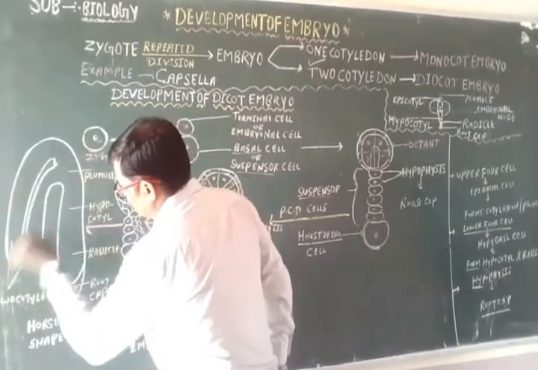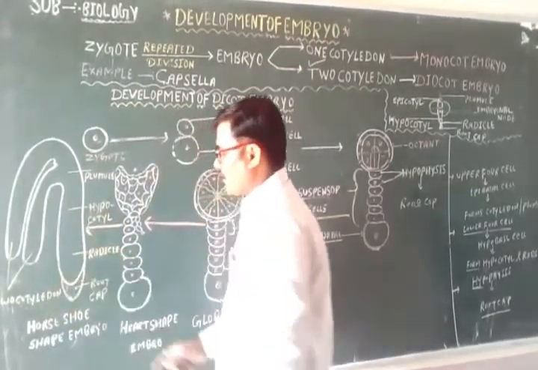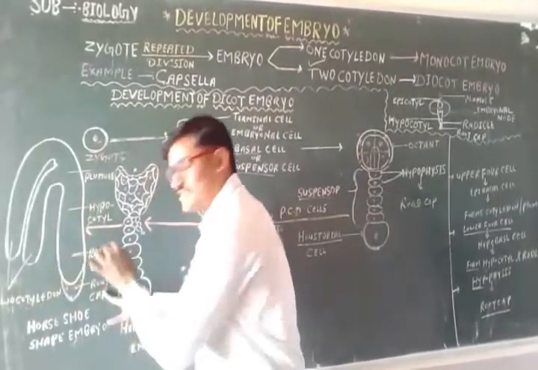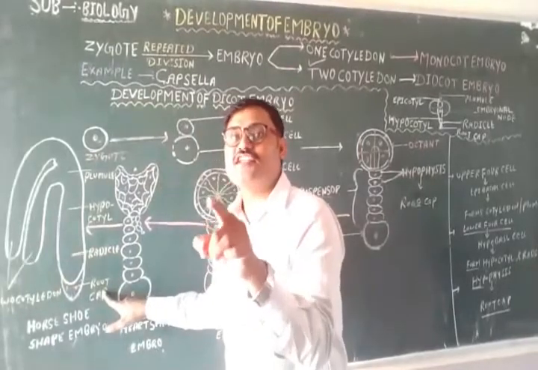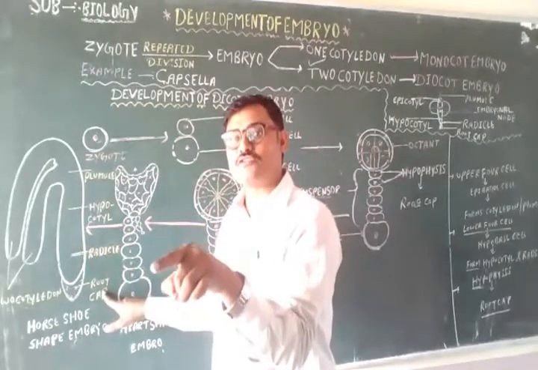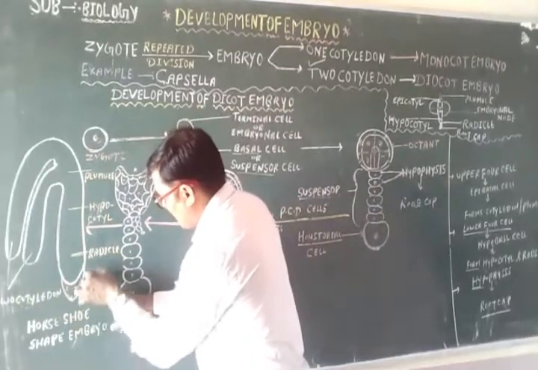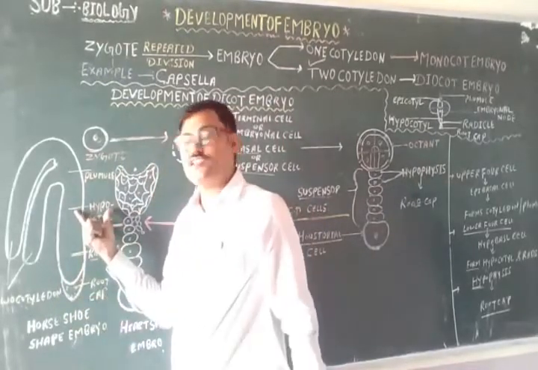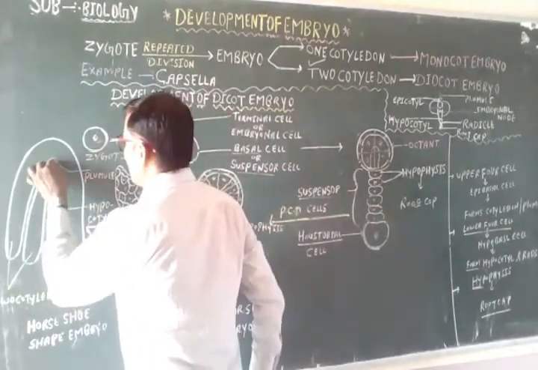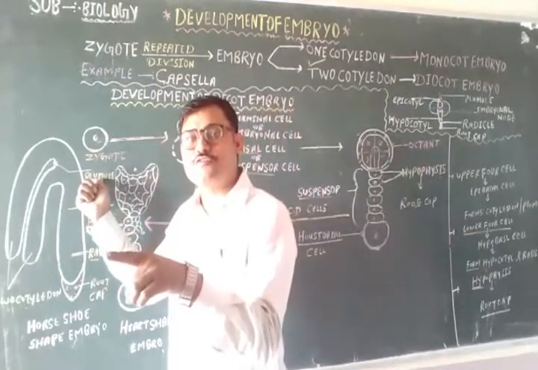The lower portion of the horseshoe shaped embryo represents the root cap, and above the root cap is the radicle. As you know, the radicle is responsible for the formation of the root, and the plumule is responsible for the formation of the shoot. So this is the root cap and this is the radicle. Above the radicle is the hypocotyl region, and above this is the plumule, which is responsible for the formation of the shoot.